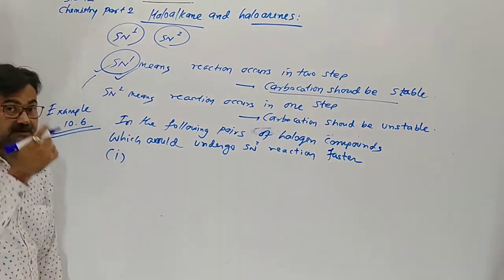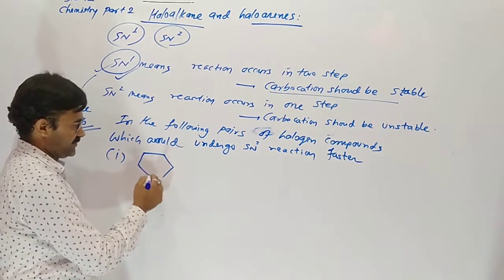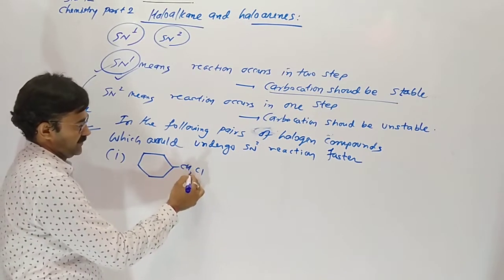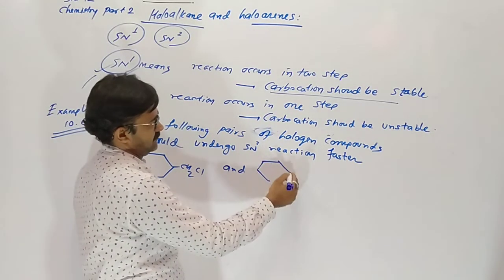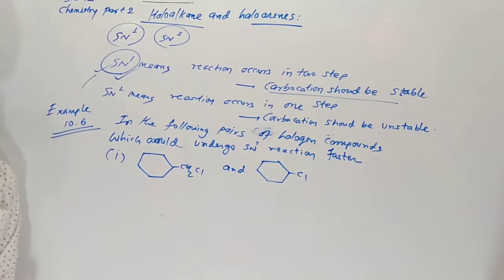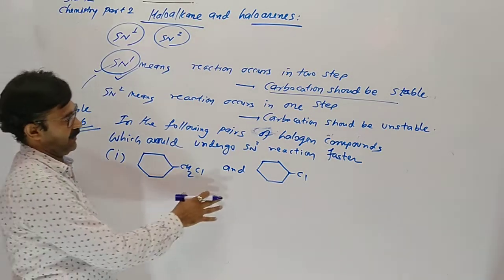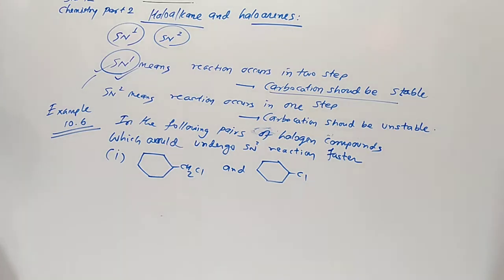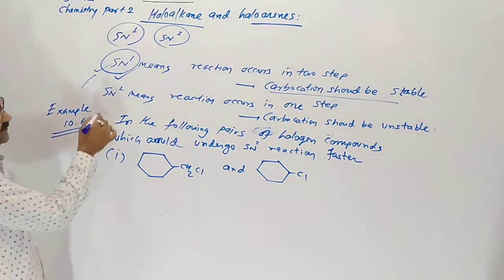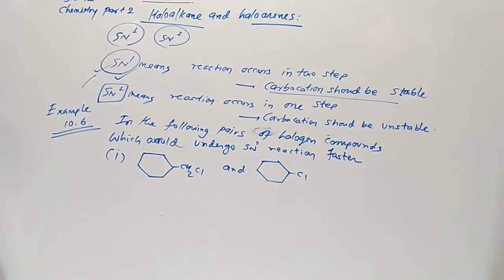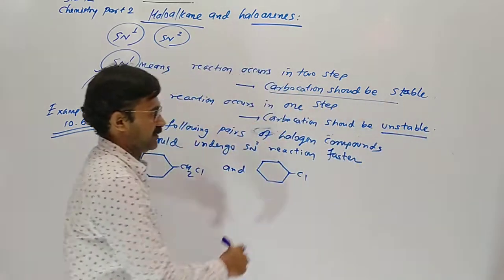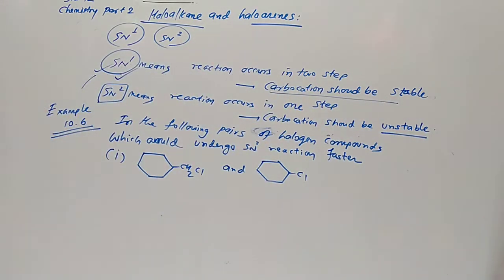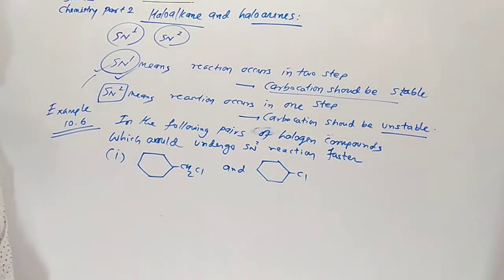One pair is given, which is cyclohexane, not benzene. Cyclohexane with CH2Cl, and chlorocyclohexane is given. First of all, we have to choose which one out of two gives the faster SN2 reaction. So here, second note: SN2 means the reaction occurs in one step, and the carbocation should be unstable. For getting the fastest SN2 reaction, we have to choose the unstable carbocation.